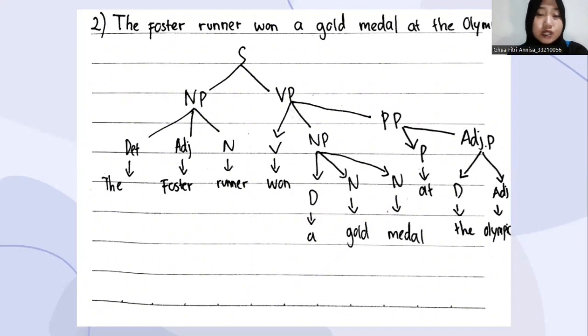The verb is won, and for the noun phrase, there are three: determiner, noun, and noun. The determiner is a, and the nouns are gold and medal. For the prepositional phrase, there are two: the preposition is at, and the noun phrase has two parts: determiner and adjective. The determiner is the, and the adjective is Olympic.